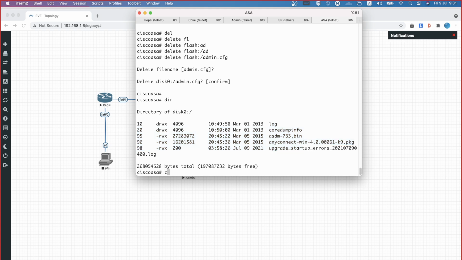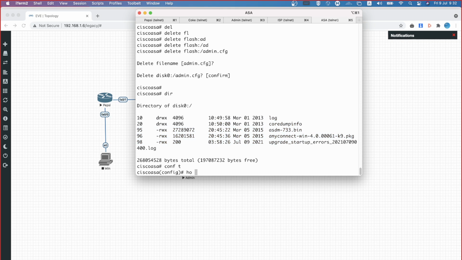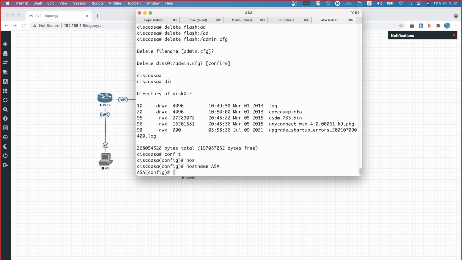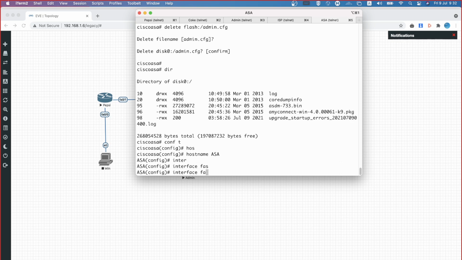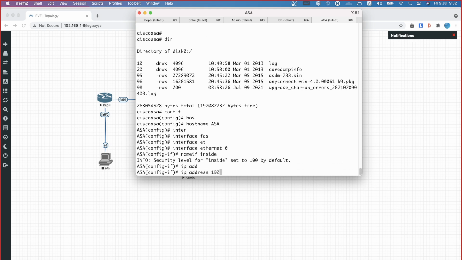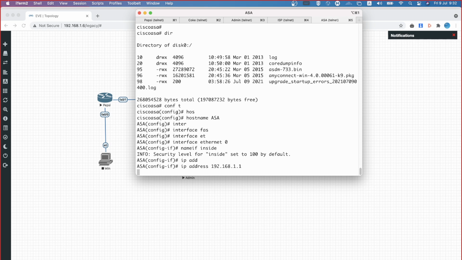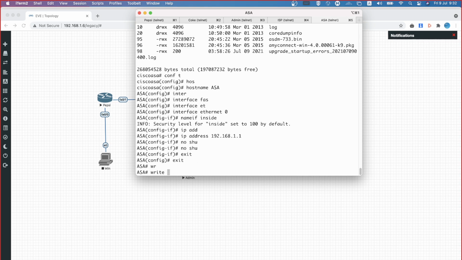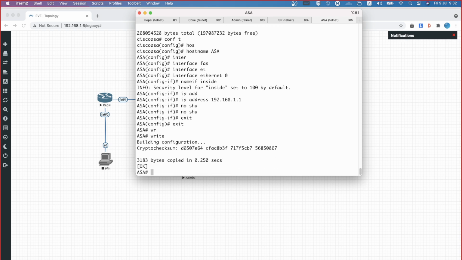Nothing new is there. Now what I'm trying to do is create a host name for my firewall, ASA. That's the name I have given. Also I'm configuring interface Ethernet 0, then nameif inside, and configuring an IP address 192.168.1.1, then no shutdown. Then I'm saving this configuration, which is going to be saved as a startup configuration.